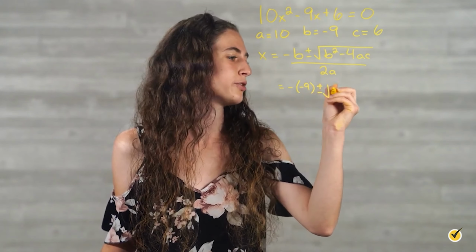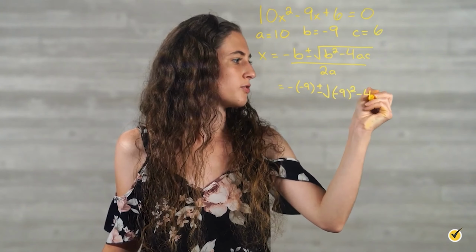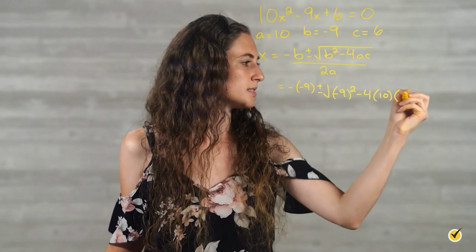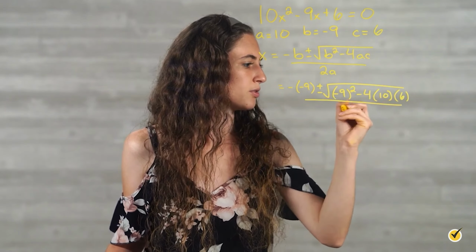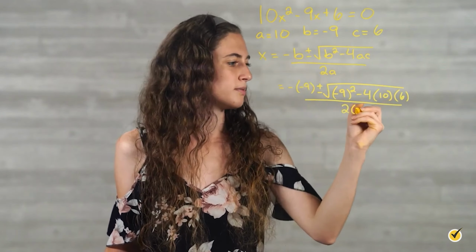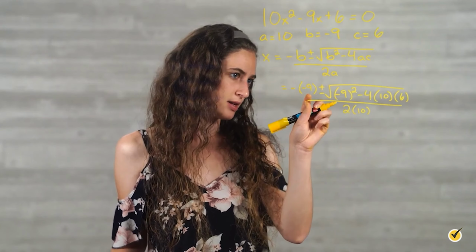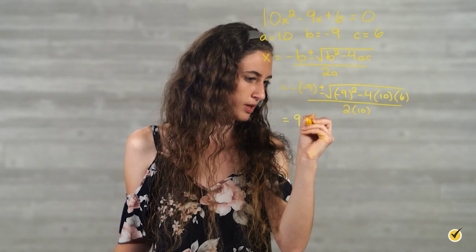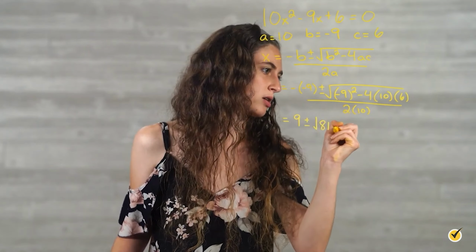Plus or minus the square root of b squared, which is negative 9 squared, minus 4 times a, which is 10, times c, which is 6, all over 2 times 10. Minus a negative is equal to a positive, so we're going to have positive 9 right here, plus or minus the square root of negative 9 squared, which is 81.